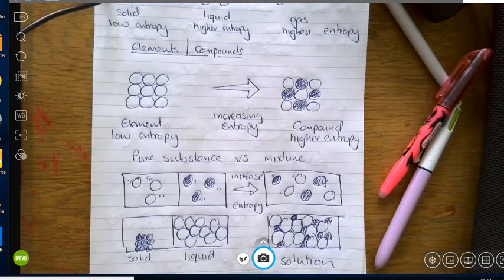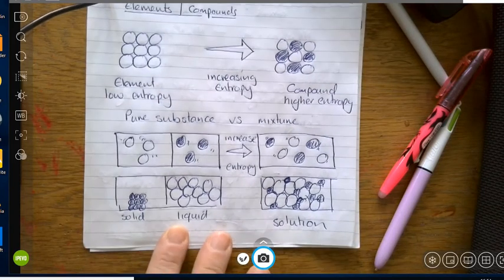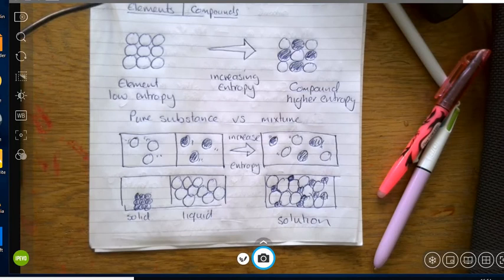If we go to a compound, and I know I've chosen an ionic lattice here, which technically isn't the most disorganised, within a compound there's a slightly larger range of choices in positions that we could have, and therefore the entropy tends to be slightly higher. So I'm trying to give you two examples. We've got solids, liquids and gases changing state. Now I'm doing elements and compounds, which is the arrangements of the molecules. What we're then going to need to do is move on to the idea of pure substances and mixtures.